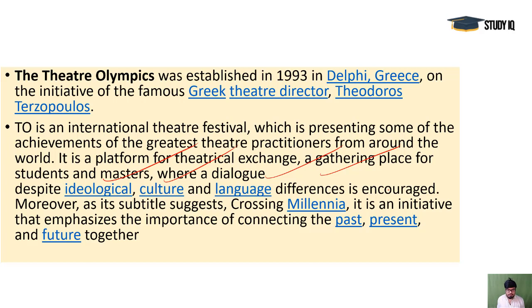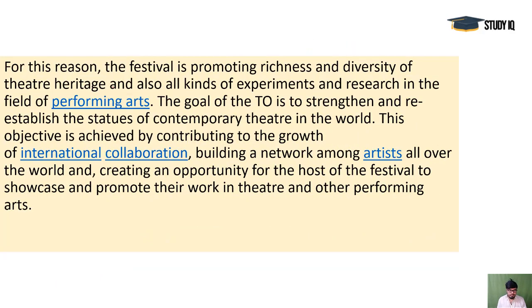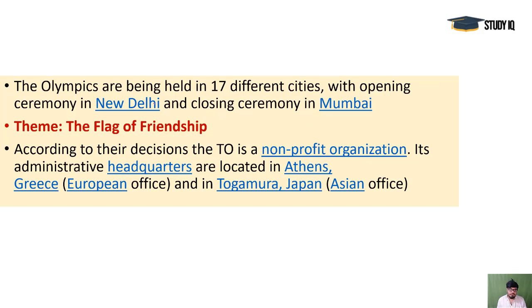And they are connecting past, present and future together, because theater has no limits, and this is all the art form, and the performances are really great. So Delphi, Greece was the place when it was established, and it was by Theodorus Terzopoulos, the art director there. Okay, so he established that, and it is the field of performing arts. So they may ask you about that. First time it was hosted by India, and the theme was flag of friendship.